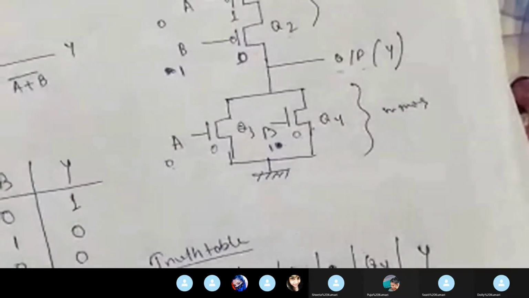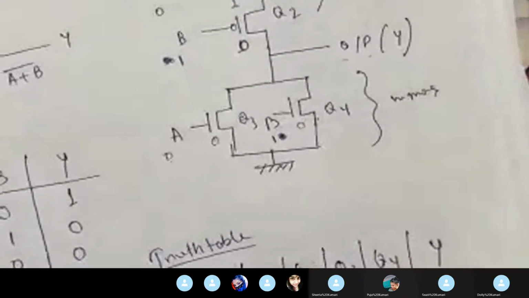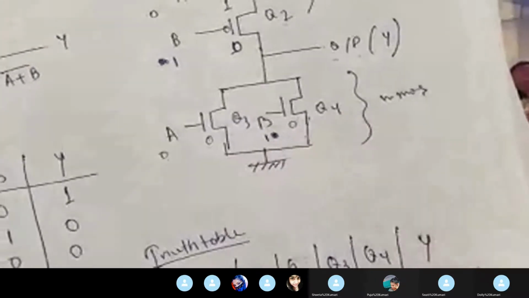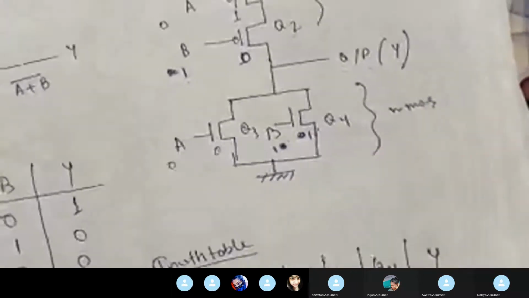When B is 1, Q2 is in off condition. And when A is 0, Q3 is also 0, means it is in off condition. And for B 1, Q4 is 1, so this is an on condition.